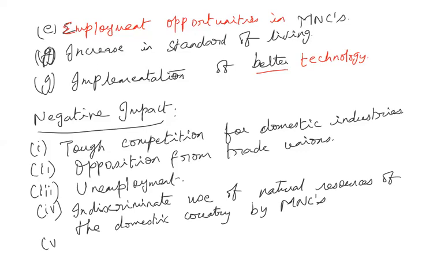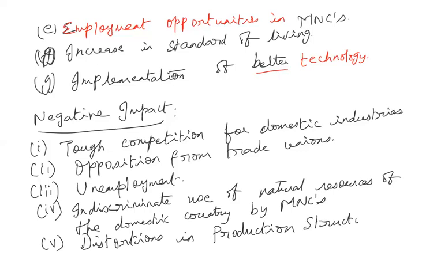And finally, distortions in production structure. Same thing: if there is indiscriminate use of natural resources, there are distortions in production structure. In the country, the industries will not be producing the genuinely required products of the citizens.